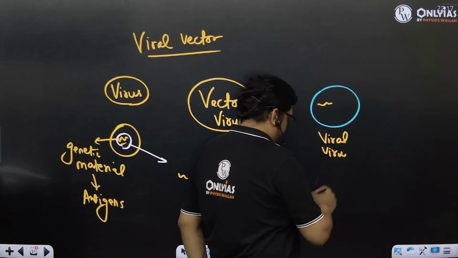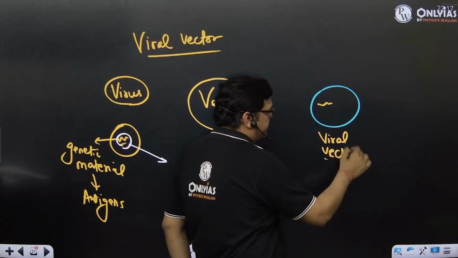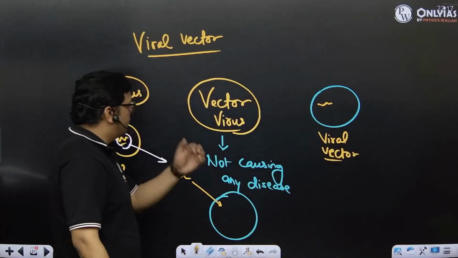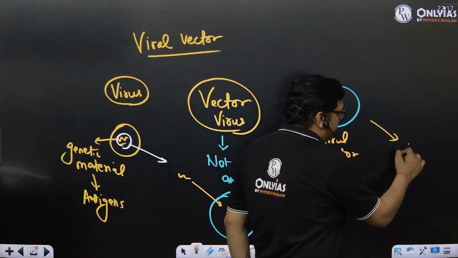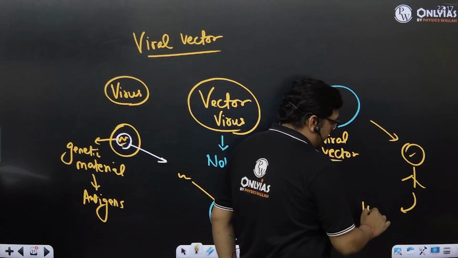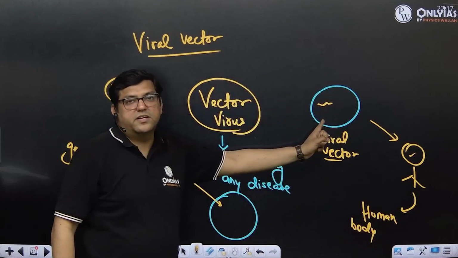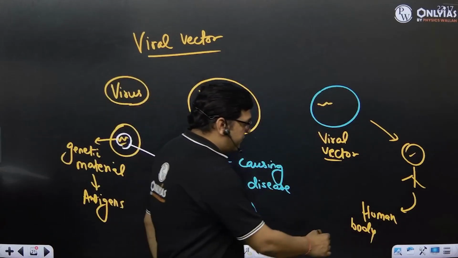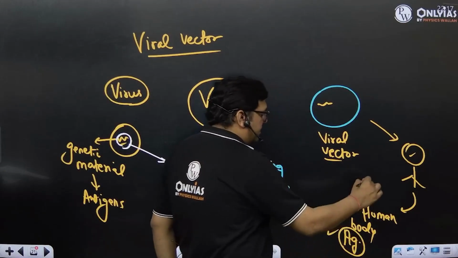which is not transmitting the disease, but actually carrying the specific gene of the virus for which we want to make a vaccine. This is introduced in a human, and within the human body the translation of this particular gene happens, and the antigens are produced in the body.